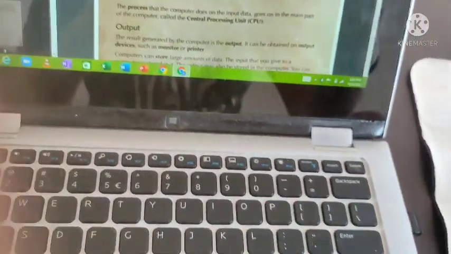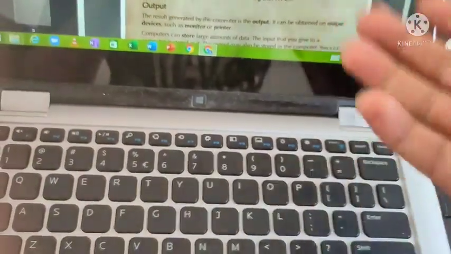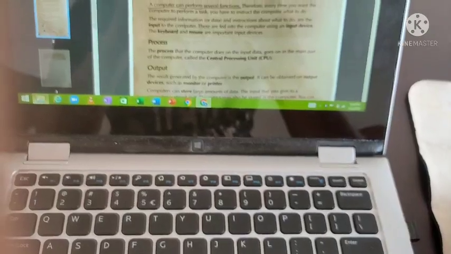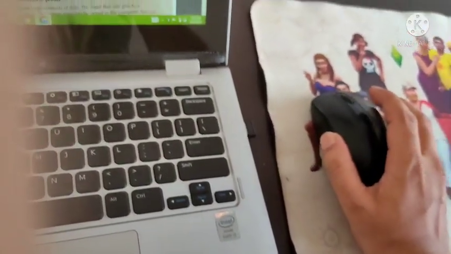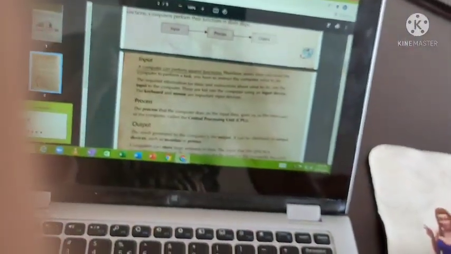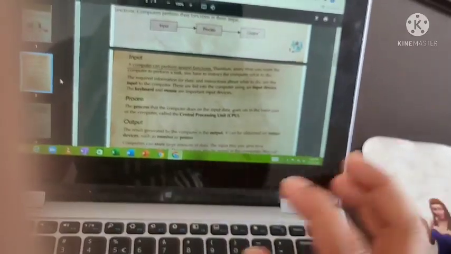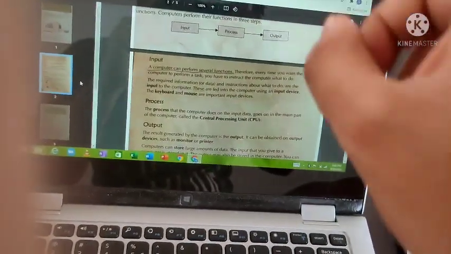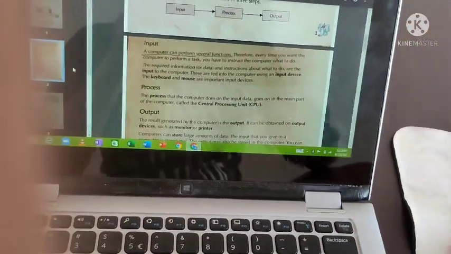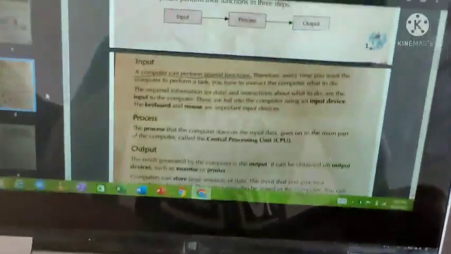Obviously, what task do you want the computer to do? For example, as I told before, if you want the computer to do addition, you are giving some input. If you want the computer to play some video, you will open the movie and double click it. Those are inputs. Mouse is an input device, right? Using the mouse, you will click on a particular file, go to the particular movie or video you wanted to play, and double click it. All those are input processes. That is what they have explained here.